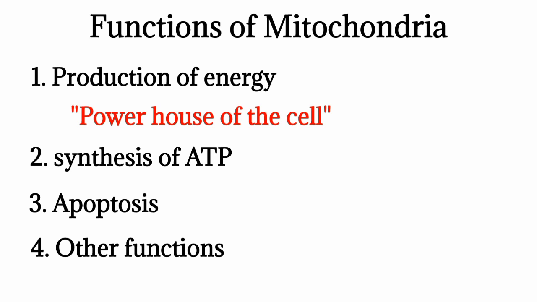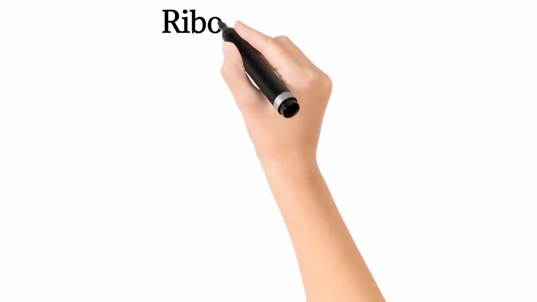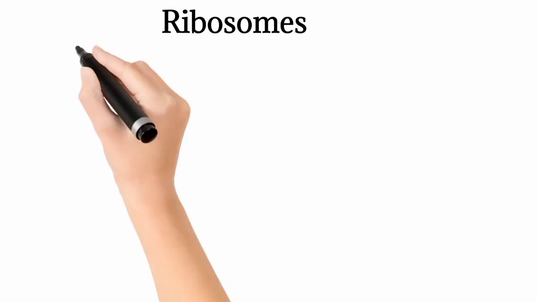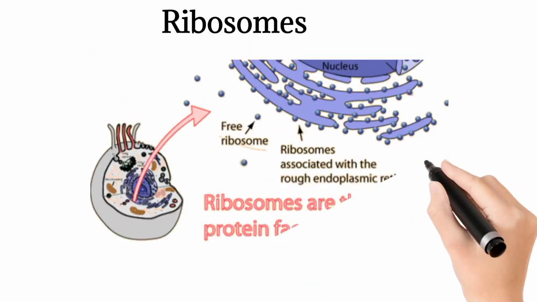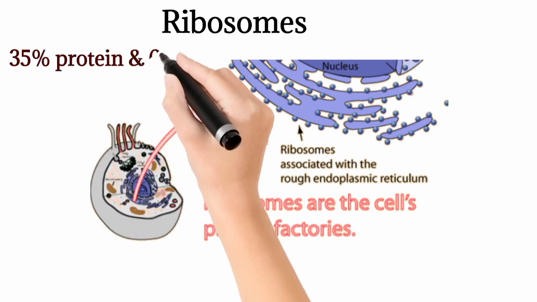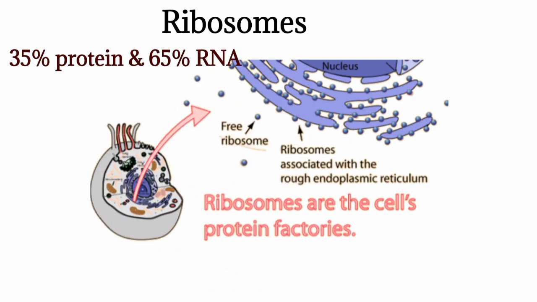Next organelle is ribosome. Ribosomes are organelles without a limiting membrane. Ribosomes are made up of 35% protein and 65% ribonucleic acid. Ribosomes are also called protein factories of cells because they play a role in synthesis of protein. There are two types of ribosomes: ribosomes that are attached to the rough endoplasmic reticulum and free ribosomes that are distributed